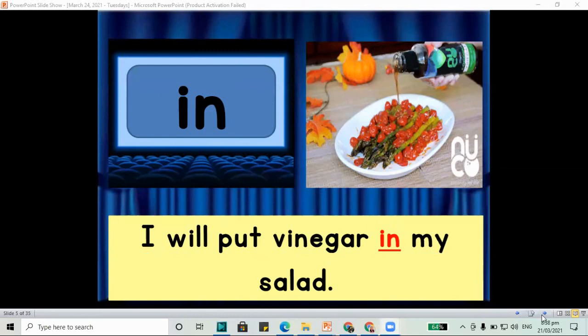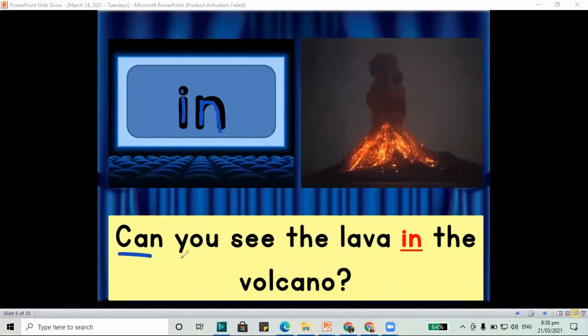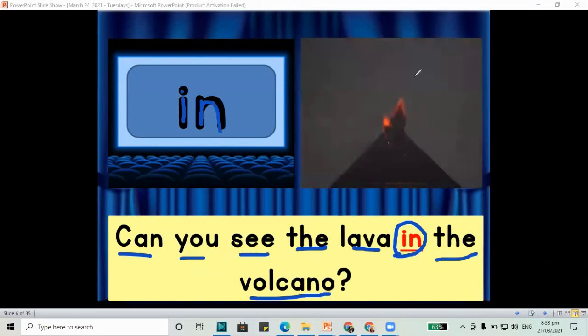How about another sentence for the word in? I and N make the word in. Can you see the lava in the volcano? We have the word in. I and N make the word in.